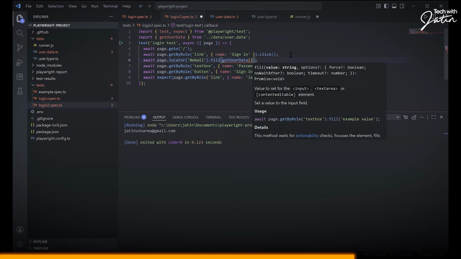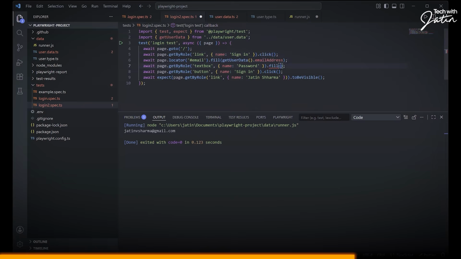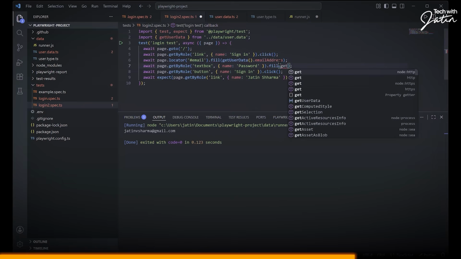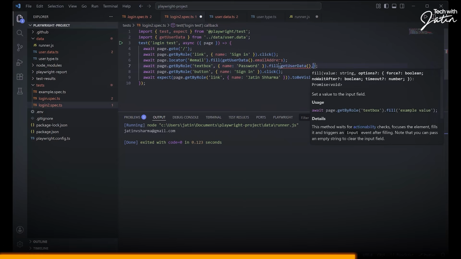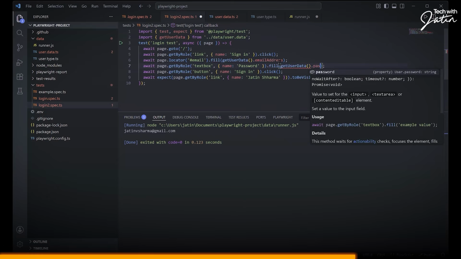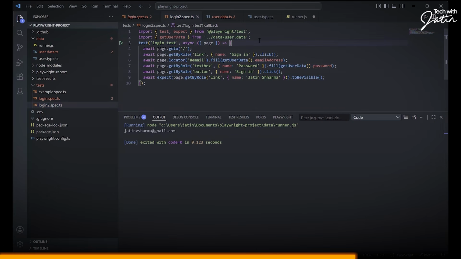Okay. If it is going to have a user kind of an object, I can just put a dot over here and I can access the email address. And here also, I can do the same stuff. Get user data dot password. And what we have done: now, the test data, which was previously coming from the .env file, now basically comes from altogether a different place.